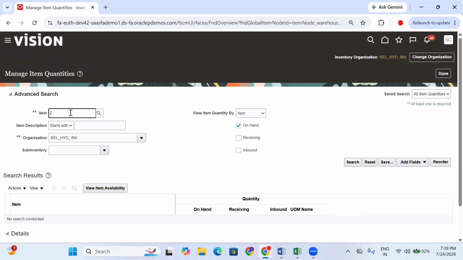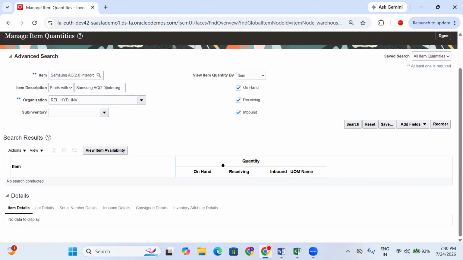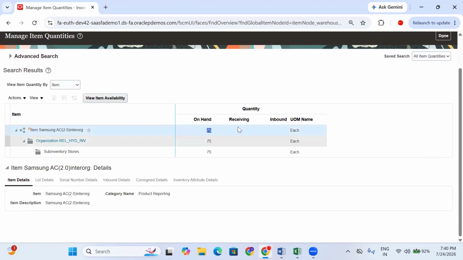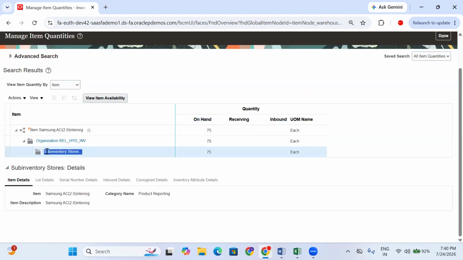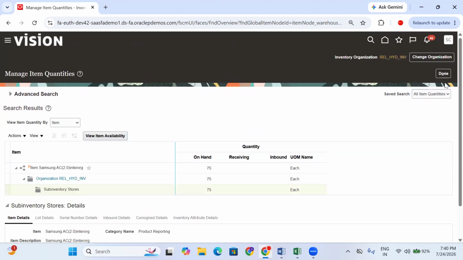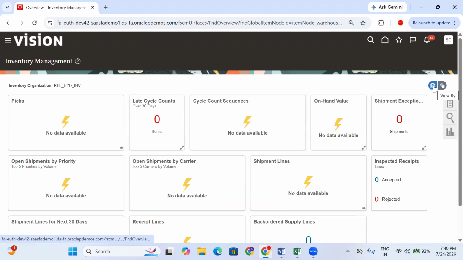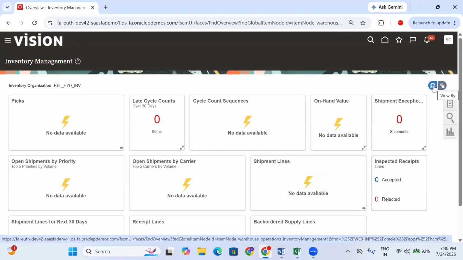Item quantities, right, Samsung. Now click on that. Click on inbound. Now you'll see previously 70 is there. We receive the material, then we are putting that material to receiving location. After that, from receiving location, we are putting the material to stores location. Two types of transaction in a single frame. Right. Hyderabad is shipping the material to Bangalore direct.